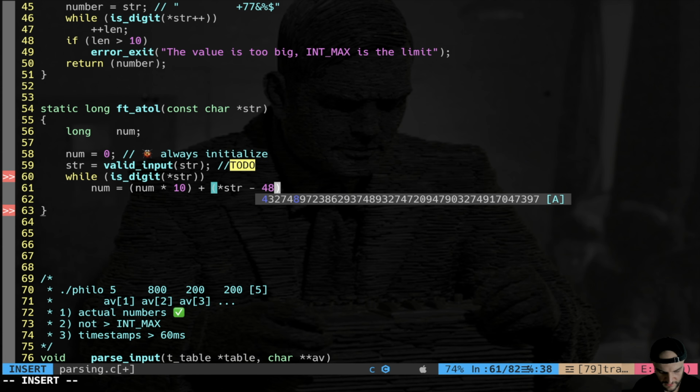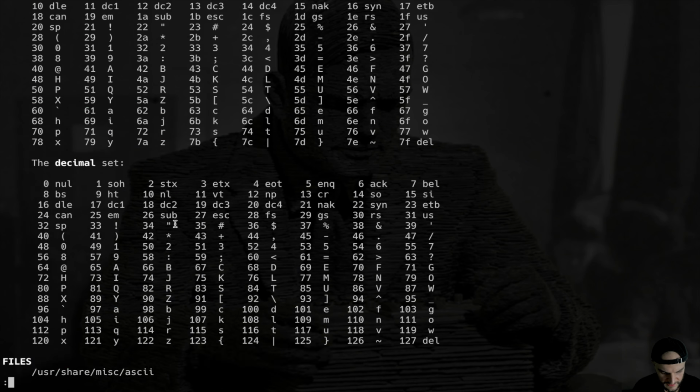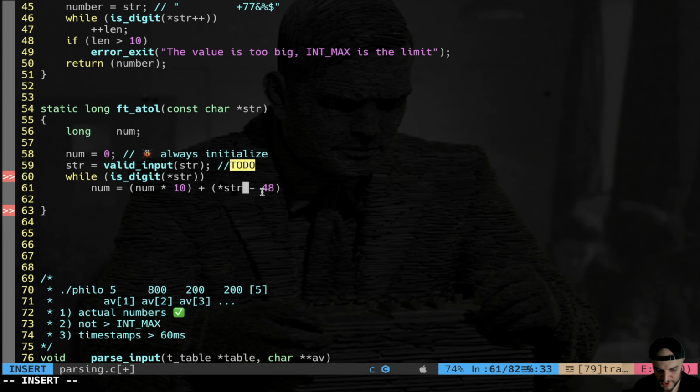Maybe here is clearer. For example, if I have the char 1, which is 49 in the ASCII table, right? The char 1 is 49. I will get 49 minus 48, which is actually 1. 1, that's the integer value that I'm looking for. Here, of course, I also have to increase str all the time. So the first time I will multiply 0 per 10, 0 plus 1, for example. The next iteration I will have 1 per 10, it is going to go on the next order of magnitude, and we keep going on. This is the algorithm to harvest a value from a string.